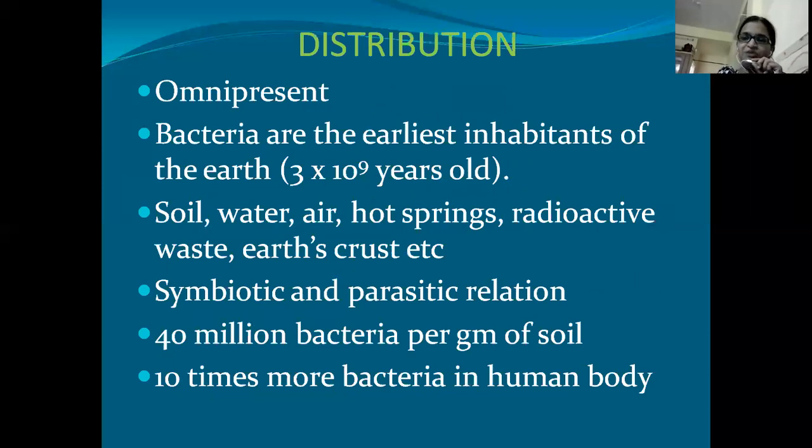Usually, these bacteria are omnipresent. What is omnipresent? Omnipresent means they are present everywhere. Means they are present on our skin, on our body, inside our body, on the plants, animals, in air, on land, in water. Everywhere we can see these microorganisms or bacteria. So that is why we are calling them as omnipresent. And if you see the history, they are the earliest inhabitants of the earth. They are very old living beings which are present on this earth. They are around 3 into 10 to the power of 9 years old.